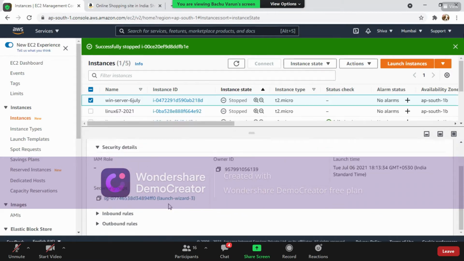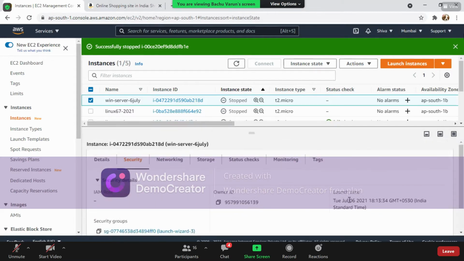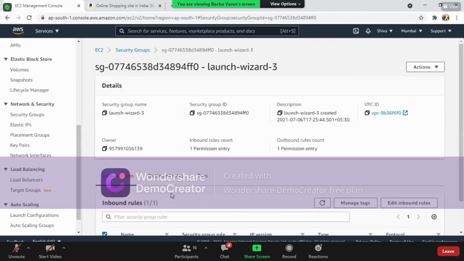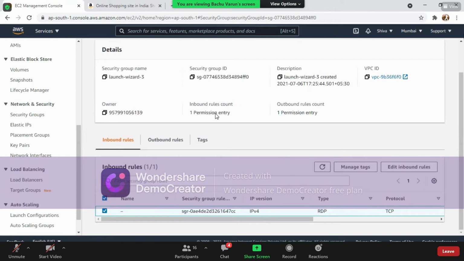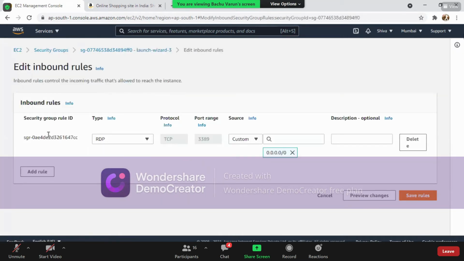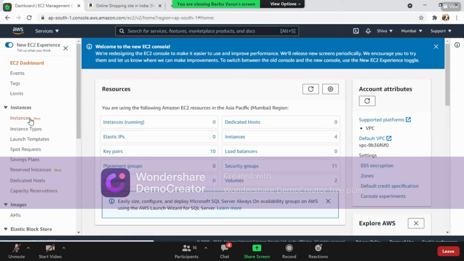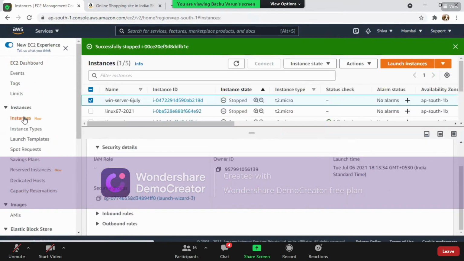If I want to edit this thing, I have to go to this particular page, right? And now I want to edit this rule. So again, I'll come back to this particular page. Okay, for your confirmation, I'll show it to you again. So on my EC2 page, go to instances.